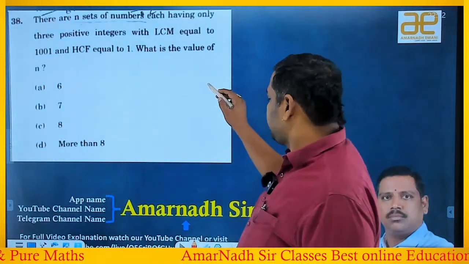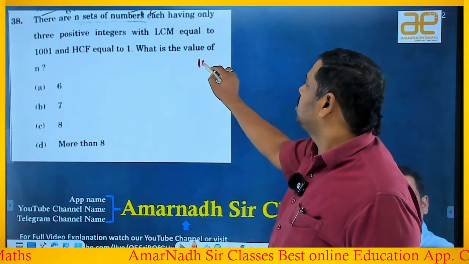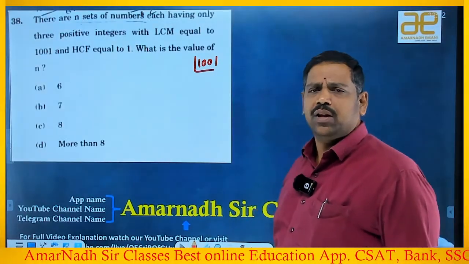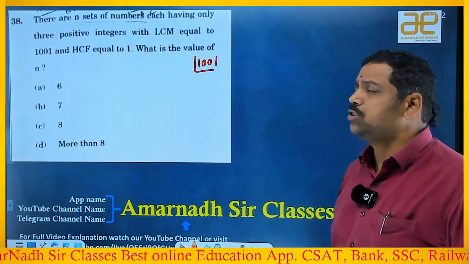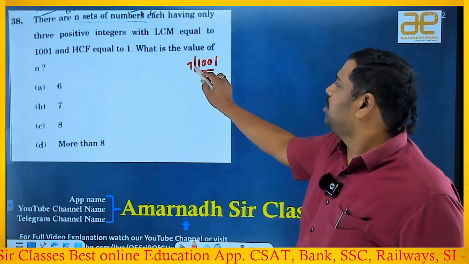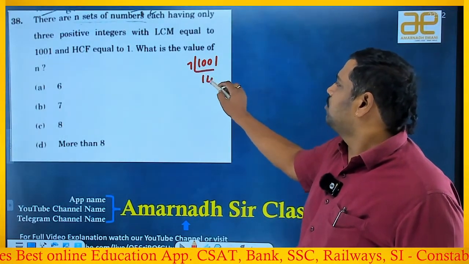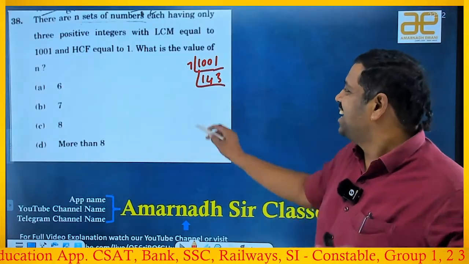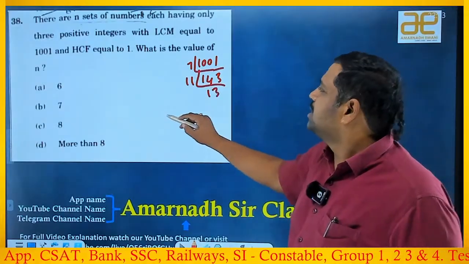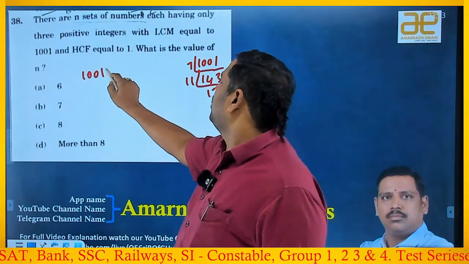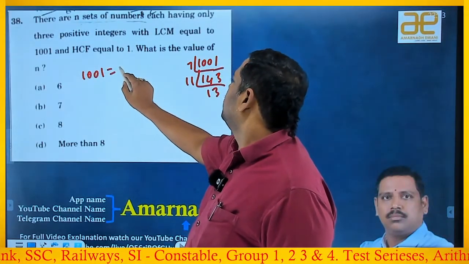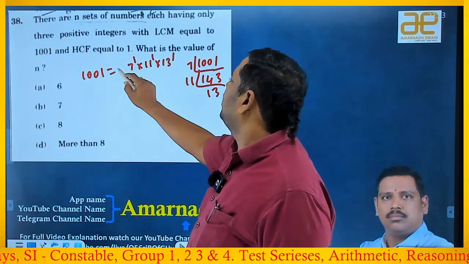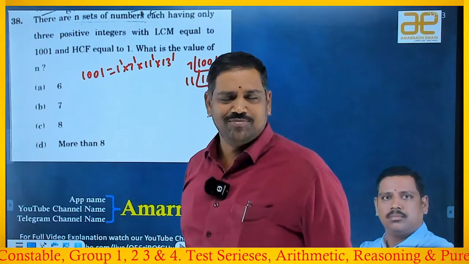If you go to the prime factorization of 1001, it is not divisible by 2, not divisible by 3, not divisible by 5. Is it divisible by 7 or not? I'm verifying. 7 ones are 7, 7 fours are 28, 7 threes are 21. Yes, it is. So you get 1, 4, 3, right? 11 13s. Okay, good. So now I got 1001 is equal to 7 power 1 into 11 power 1 into 13 power 1, and I can write additionally 1 power 1 also.